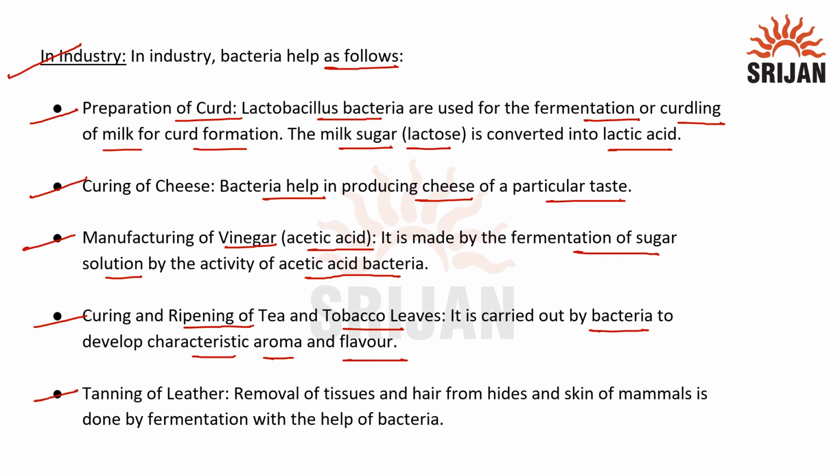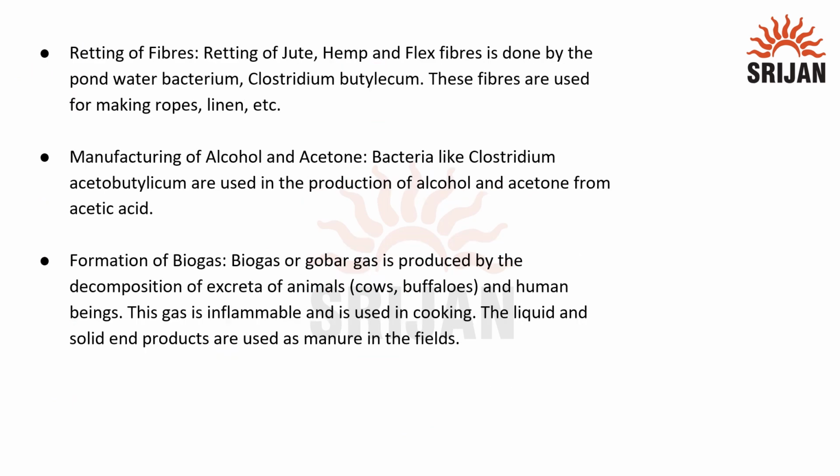Next is tanning of leather: removal of tissues and hairs from hides and skins of mammals is done by fermentation with the help of bacteria. Next one is retting of fibers. Retting of jute, hemp, flax fiber is done by the pond water bacterium Clostridium butylicum. These fibers are used for making ropes and linen.